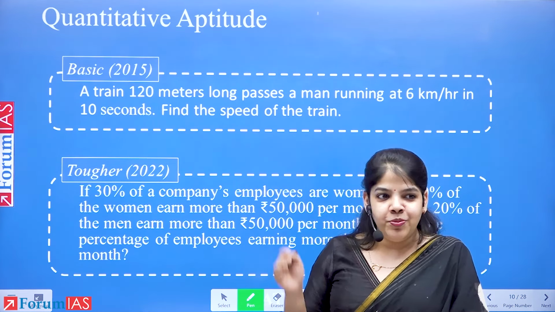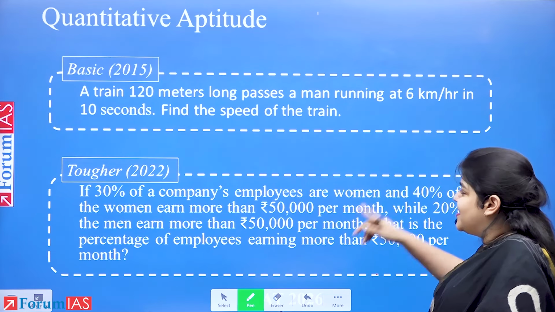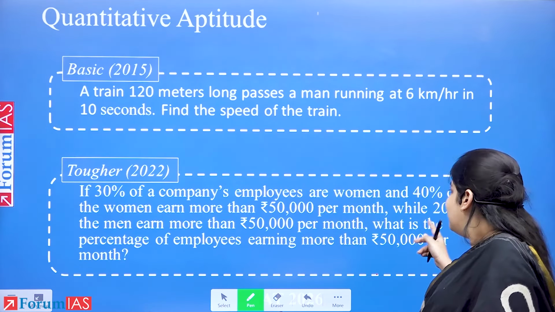But in 2022, if 30% of a company's employees are women, and 40% of the women earn more than 50,000 per month, while 20% of the men earn more than 50,000 per month, what is the percentage of employees earning more than 50,000 per month? You know, there's a lot of 50,000 per month. Men are earning, women are earning. What's happening? So it's a little on the tougher side, at least difficult to interpret and make a Venn diagram. Yes? So the questions have become longer and they require more interpretation.